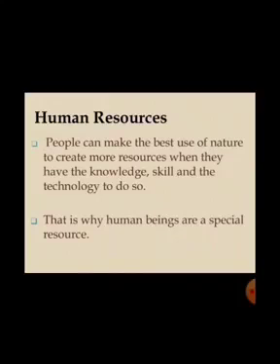See, people can make the best use of nature, right? Nature has been given to us, but who is the one who can use it in the best possible way? Human beings, right? To create more resources, when they have the knowledge, they have the skills, when they know the technology, how to do it. That is why human beings are considered a special resource. That is, human beings are considered an important resource.